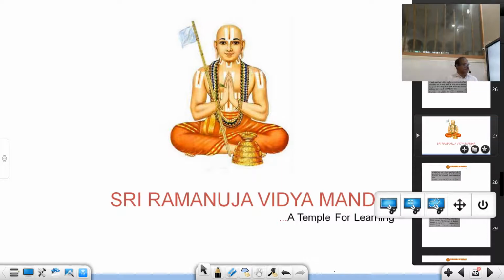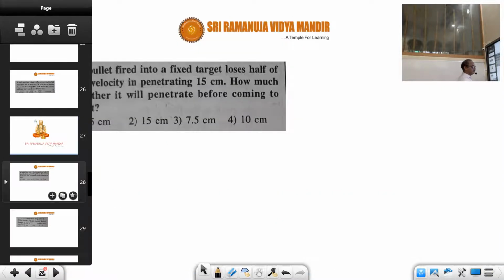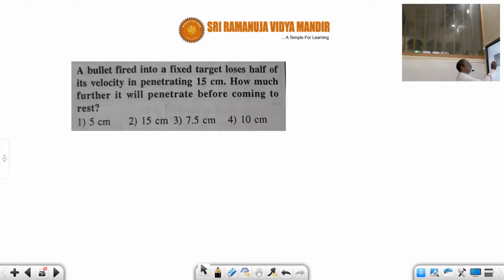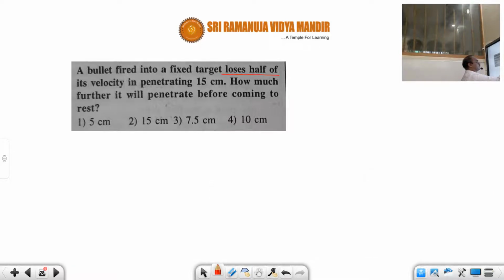So, in this class, again we look at the problems, based on the kinematics equations, four equations. A bullet is fired into a fixed target and loses half of its velocity in penetrating 15 centimeters. How much further will it penetrate before coming to rest? Okay, we'll see.